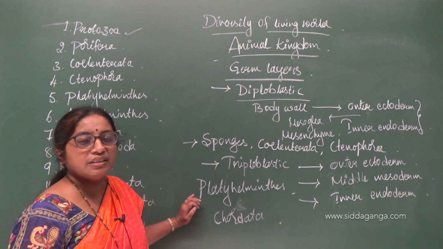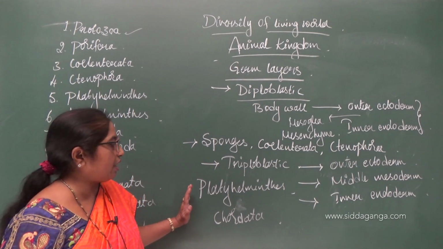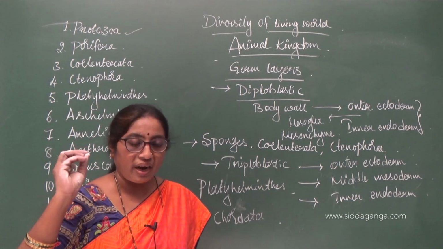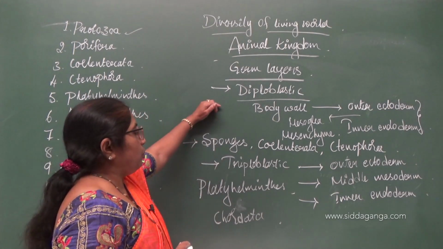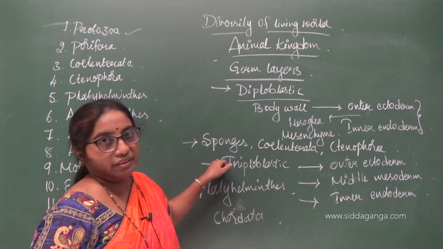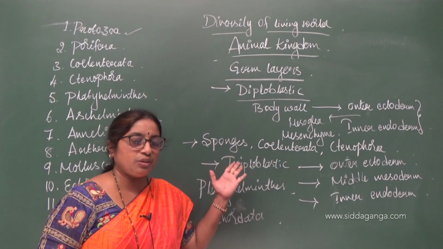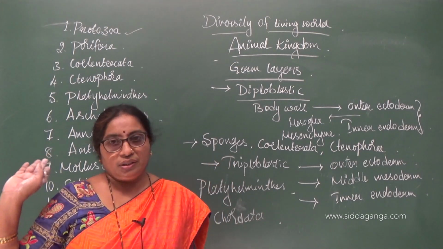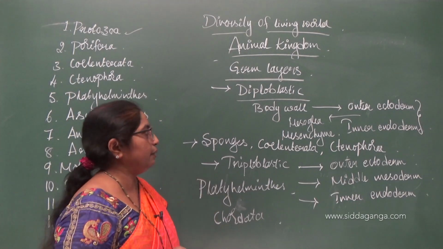So, when we learn the salient features of Platyhelminthes, if I tell you they are bilaterally symmetrical and triploblastic, I hope you should be able to understand what it is. Therefore, the basis of classification is very significant for our study of all these phyla in detail.